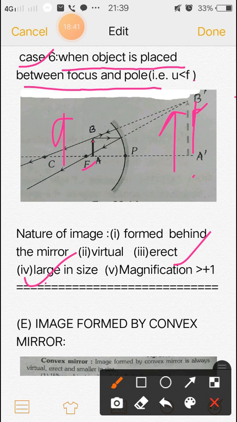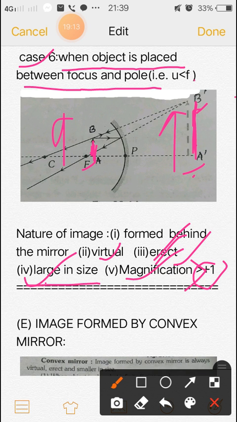You can see AB is the object size, and A'B' is the image size. This is very large, and the magnification is much greater than +1. The plus sign indicates that this is virtual, this is erect. Greater than means it is larger.